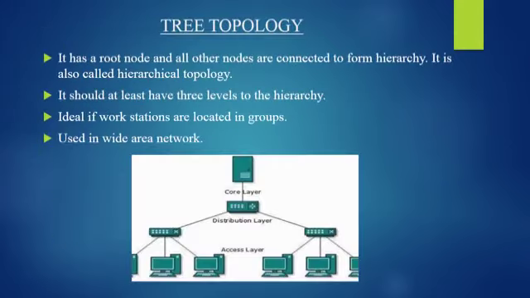The next topology is tree topology. It has a root node and all other nodes are connected to form a hierarchy. It is also called hierarchical topology. It should at least have 3 levels in the hierarchy as shown in the figure, that is core layer, distribution layer and access layer. Then ideal if workstations are located in groups. It is used in wide area network, that means WAN. The diagrammatic representation of tree topology is shown in the figure.